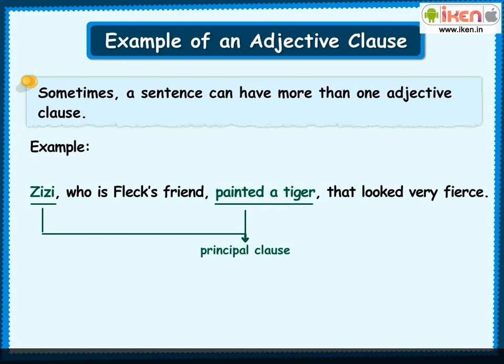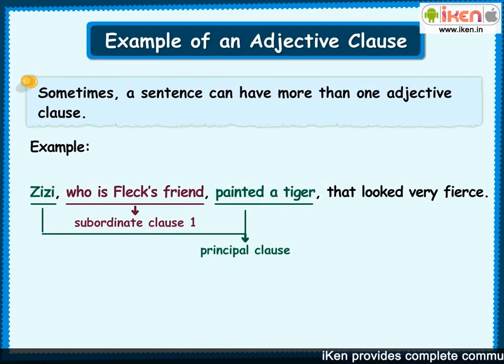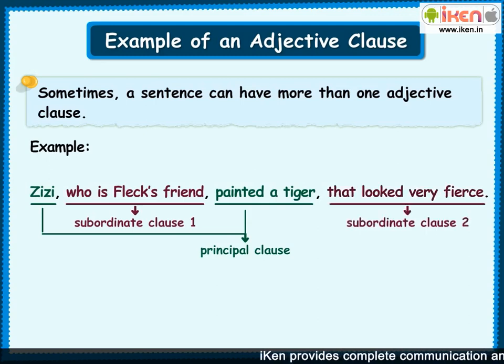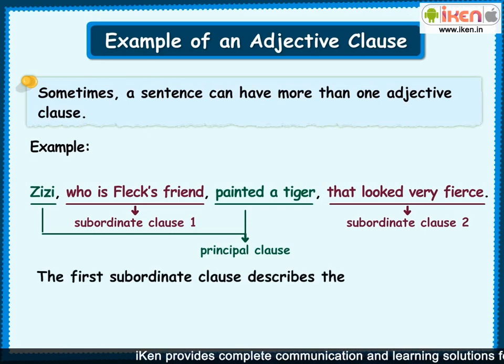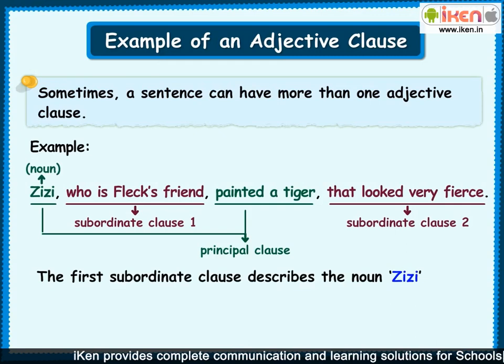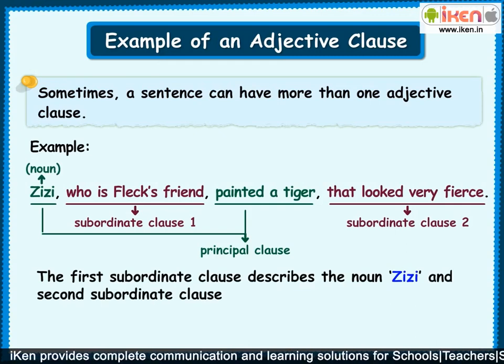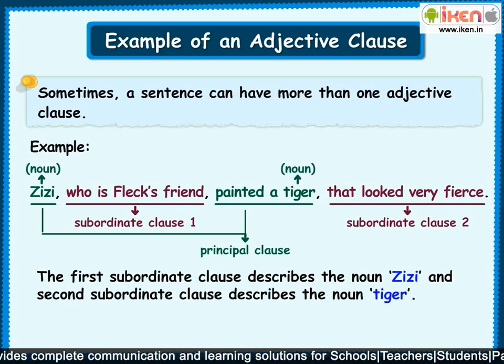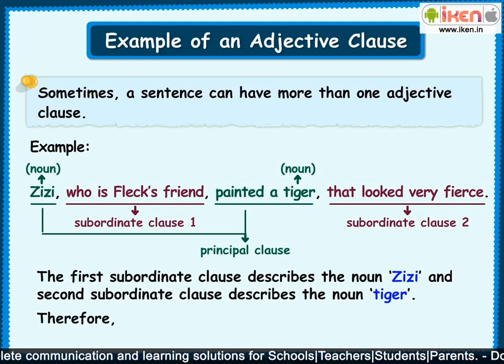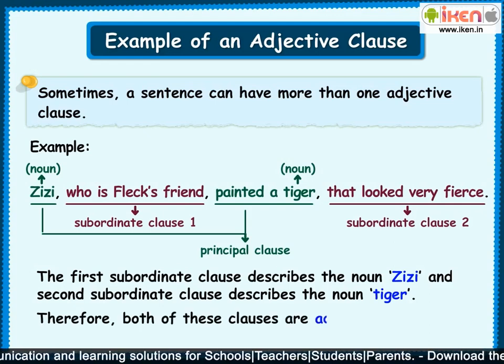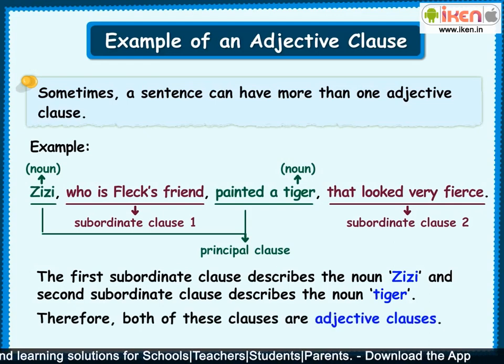The first subordinate clause is who is Fleck's friend, and the second subordinate clause is that looked very fierce. The first subordinate clause describes the noun Zizi, and the second subordinate clause describes the noun tiger. Therefore, both of these clauses are adjective clauses.